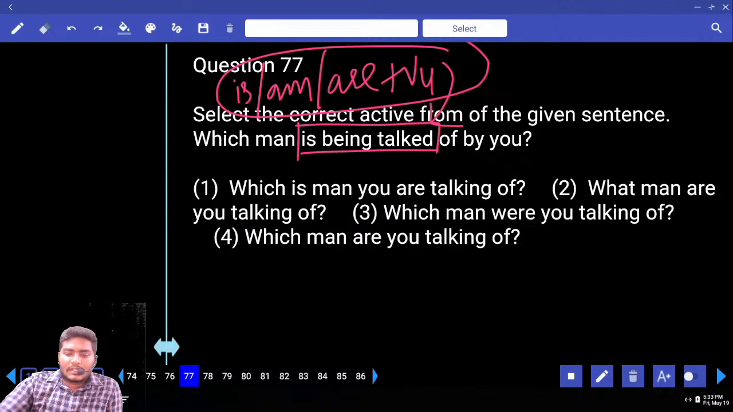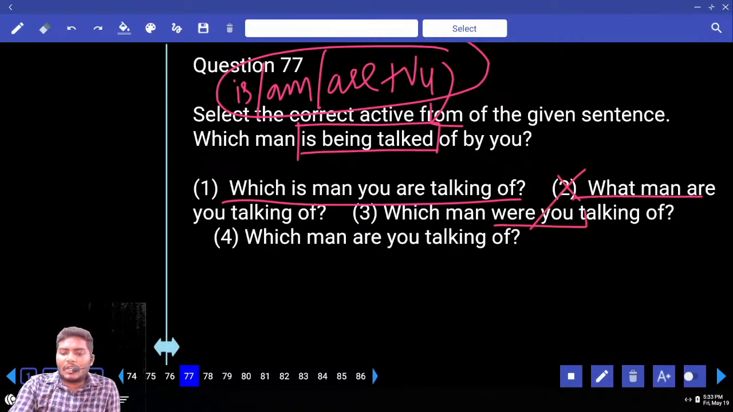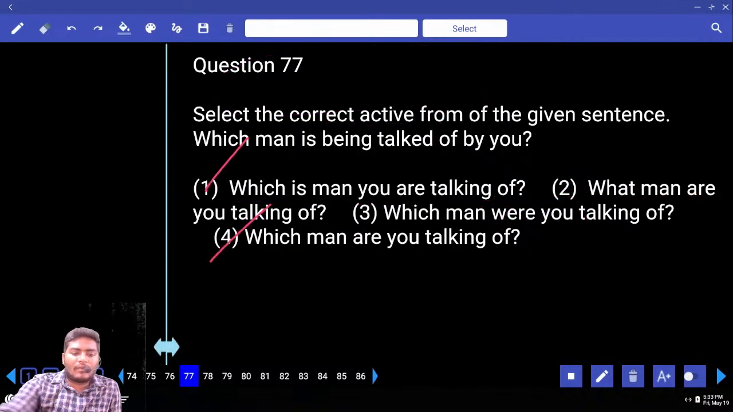Okay. Look at the first option: which is the man you are talking of? What man? Can we use what man? No. Eliminate that. Which man were you? Can you change the sentence into were? Not possible. Eliminate 2 and 3. Another one: which man are you talking of? So your answer is 1 or 4. What is the difference? Which is the man you are talking of? Which man are you talking of? Tell me which is the answer.